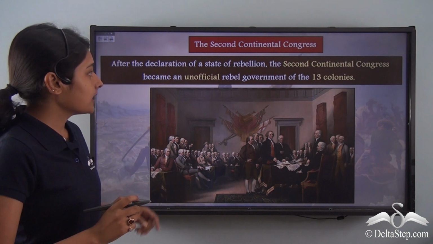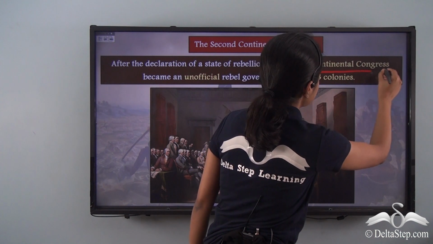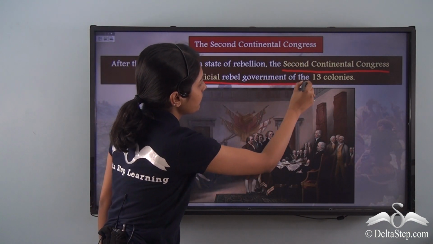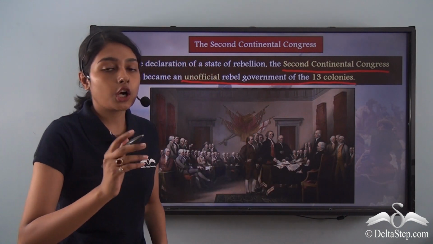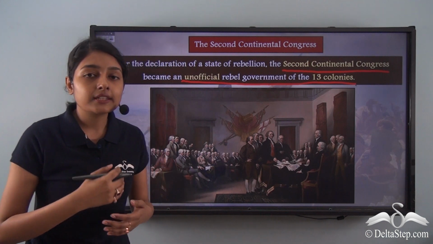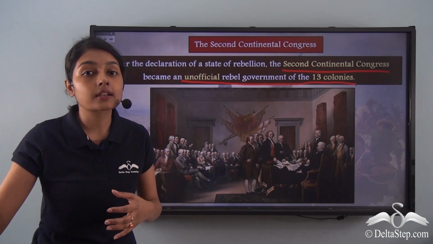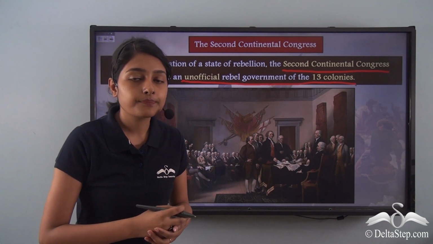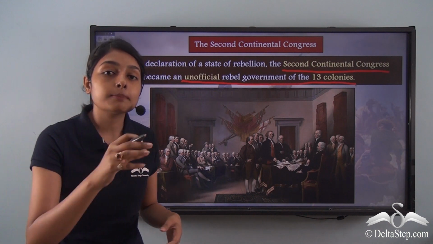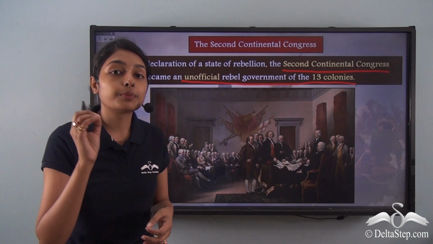That is to say, after this declaration, the Second Continental Congress became an unofficial rebel government of the 13 colonies. This finally meant that the Congress was trying to break free of the shackles of British colonial rule. The Congress finally declared itself an independent body and tried to sever all ties with the British power.